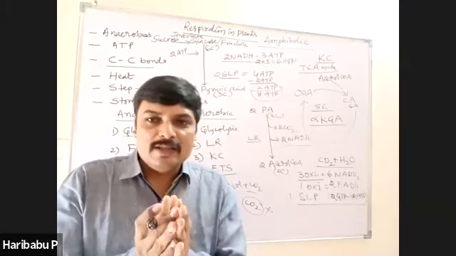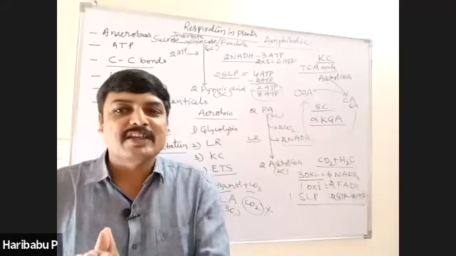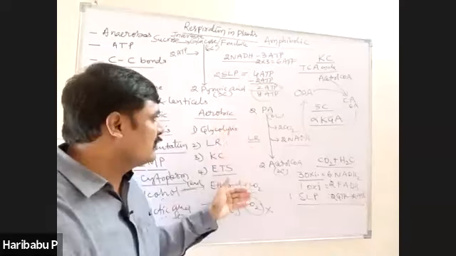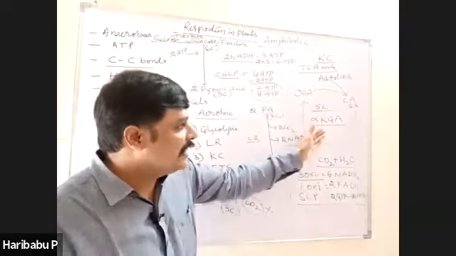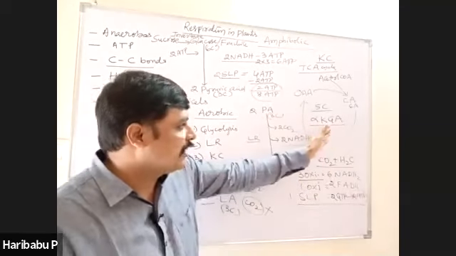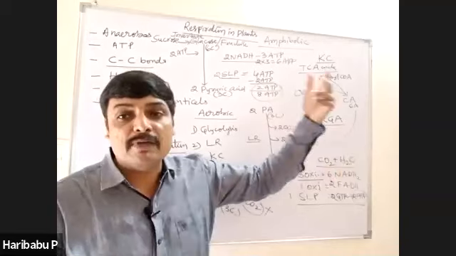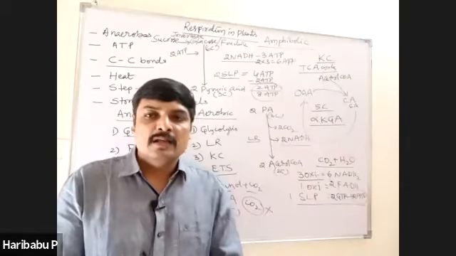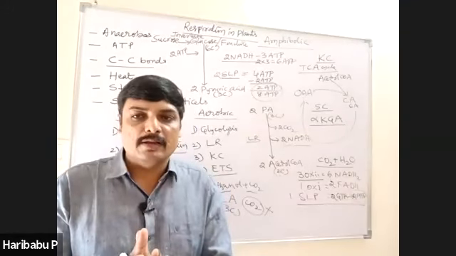Not only breakdown reactions but also synthesis reactions take place. For example, traditionally we consider this a catabolic pathway, but truly speaking, the intermediates of Krebs cycle such as alpha ketoglutaric acid act as a substrate for synthesis of several amino acids. That is why it is rightly called that the Krebs cycle is an amphibolic pathway.